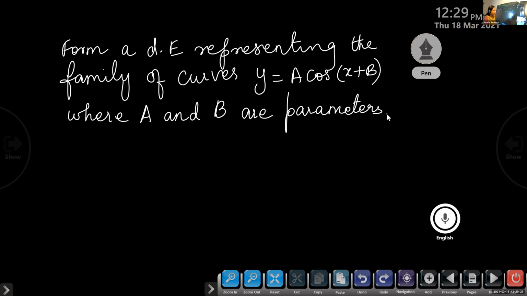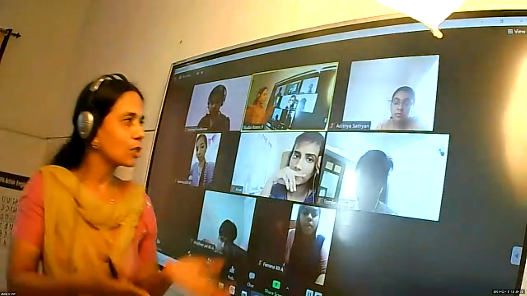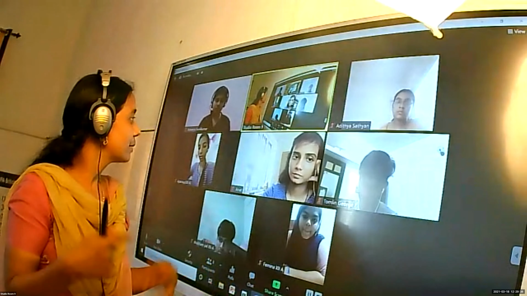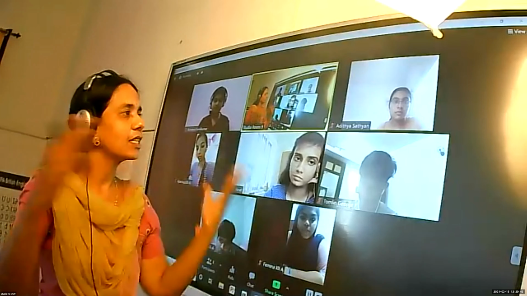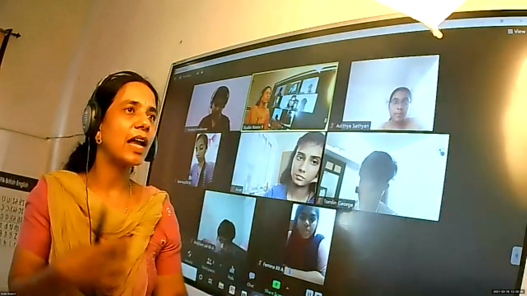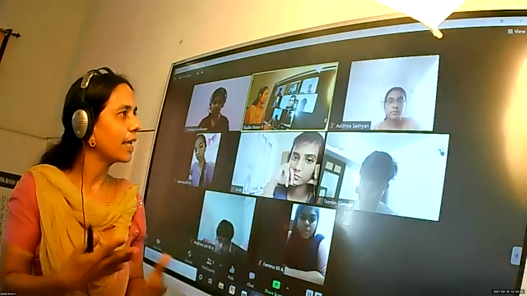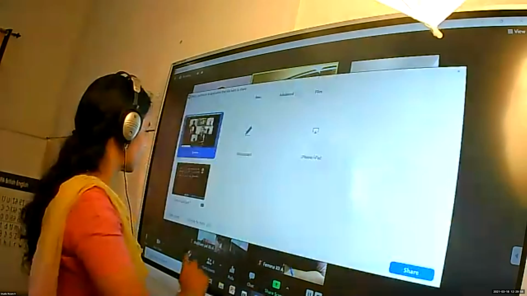And by the family of curves, yesterday we discussed one type of solution, the particular solution, and the general solution. Here it is given in the general form. By assigning different values for A and B, we will be getting similar types of curves only. For example, I'll show one example, so you can understand what is meant by family of curves.